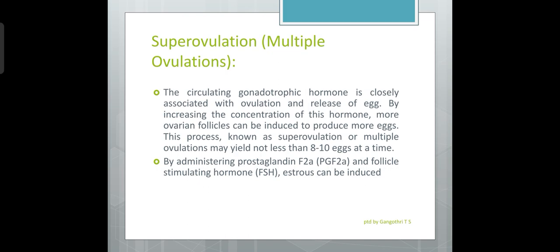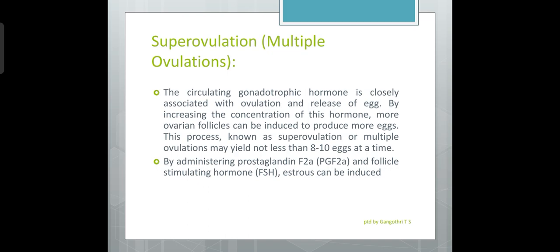The circulating gonadotrophic hormone is closely associated with ovulation and release of egg. So, by increasing the concentration of this hormone, more ovarian follicles can be induced to produce more eggs. This is the concept.